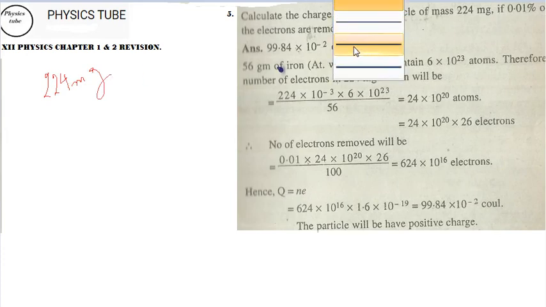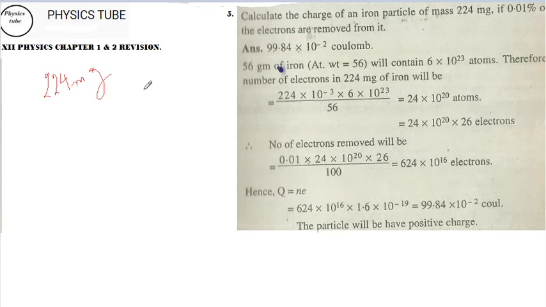224 milligram is given to you, and you have 224 milligram of iron whose atomic weight is 56 and atomic number is 26. You have to remember this atomic weight, and this is the atomic number.